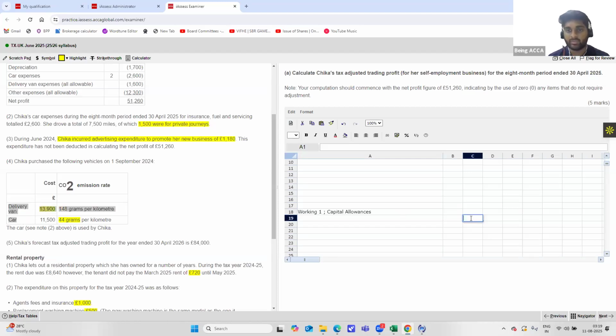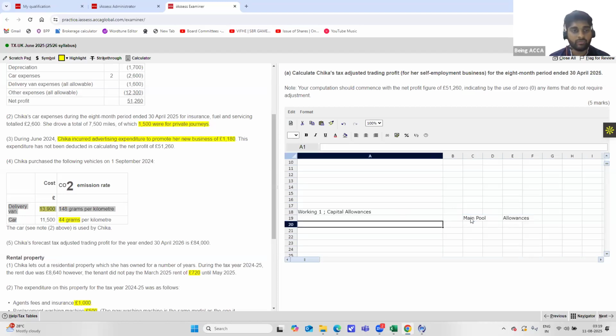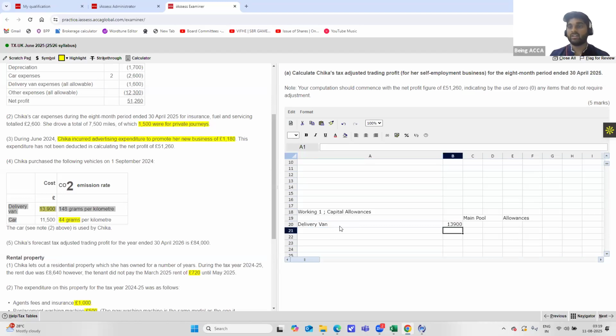So let's make the main pool, and over here we will add allowances. First, we have the delivery van. How much was it purchased for? 13,900. For the delivery van, you get annual investment allowance.